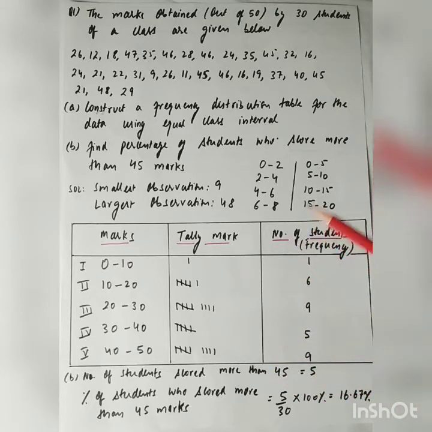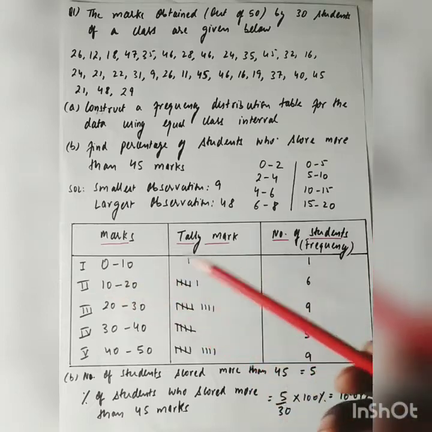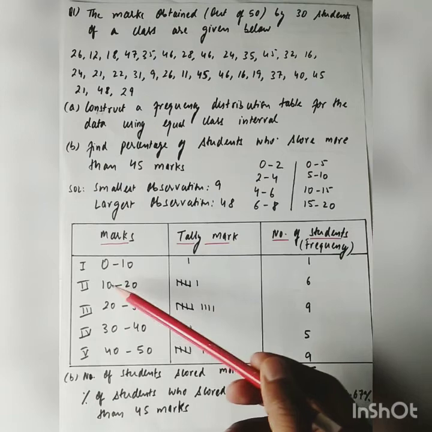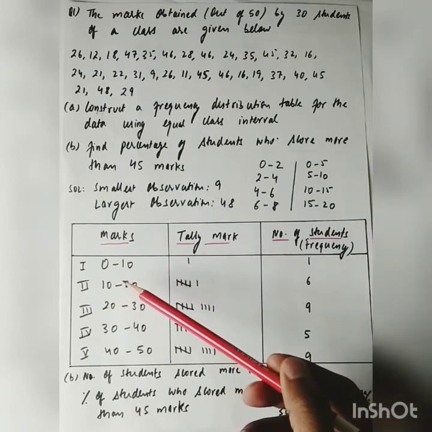Now, if I take class size of 0 to 5, 5 to 10, 10 to 15, 15 to 20, I will have to make again 10 classes, which will again not be an easy form to represent our data. So by using our common sense, we will take a suitable class size. Here, let me take class size of 10.